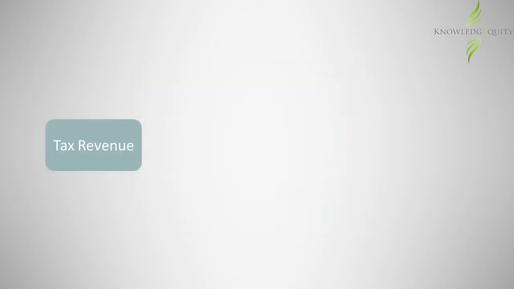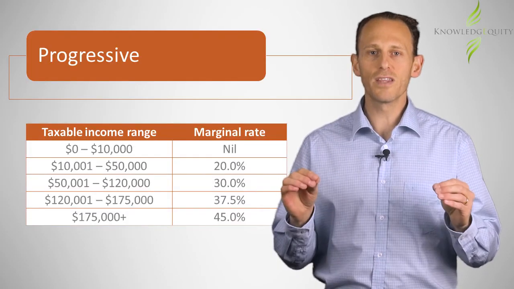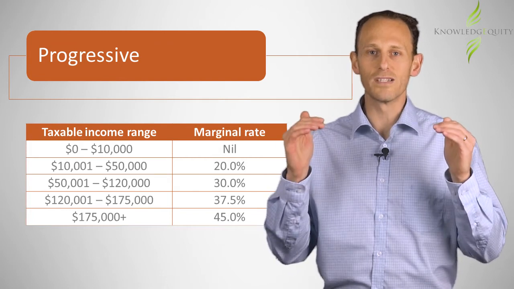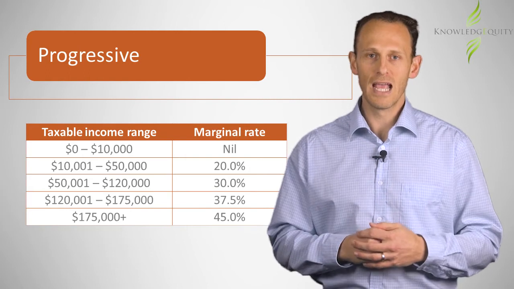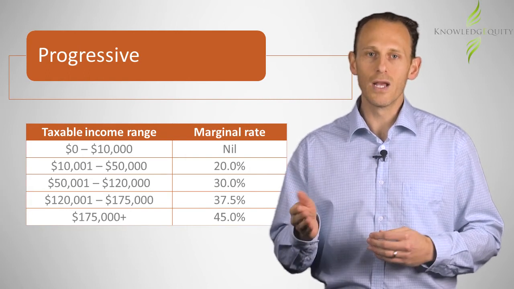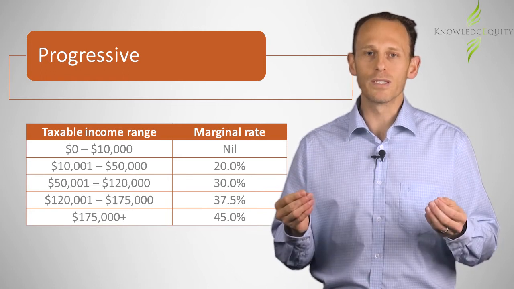The total tax revenue can be calculated by multiplying the tax base by the respective tax rate. Tax rates differ across the different tax bases, and they also differ between jurisdictions and over time. Progressive tax rates refer to the situation where the tax rate increases as the level of the income stream or asset increases. This is the situation in Australia with marginal tax rates for individuals and reflects the equity concept of ability to pay.